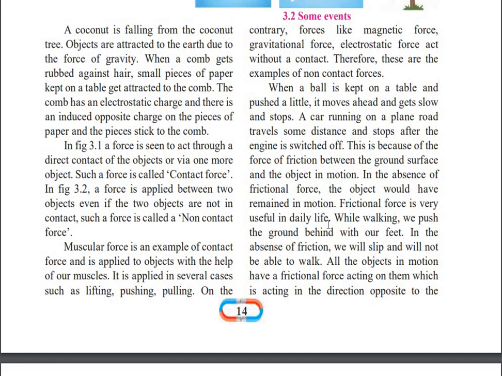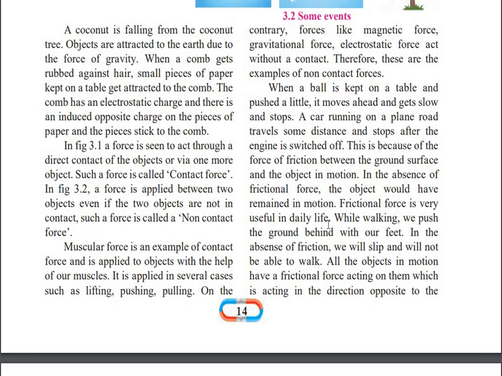Frictional force is very useful in daily life. So, frictional force is the force which is exerted by the earth surface. You know that the earth surface is irregular, and that is why it is continuously exerting the frictional force. Now, if you want an example of the frictional force, you must have seen that the tires of your bicycle get worn out after some days. Why has this happened? This wearing of the tires occurred just because of the frictional force.